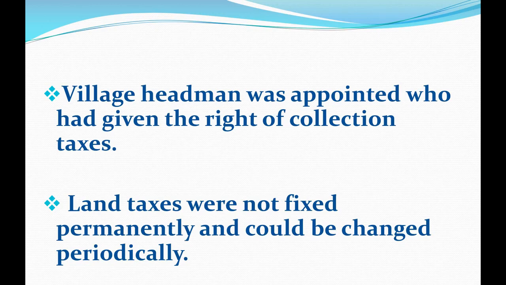That was the main difference between permanent settlement and Mahalwari system. In permanent settlement, zamindars were given the right of collecting taxes, and in the Mahalwari system, a village headman, also known as Mukhia, was appointed and given the right of collecting taxes. The second main difference is that in permanent settlement the farmer had to pay a fixed amount, the taxes were fixed, but in the Mahalwari system the taxes were not fixed and could be changed periodically.